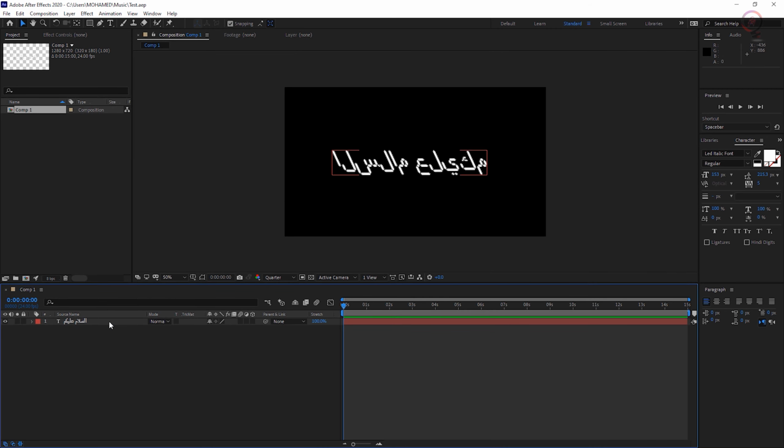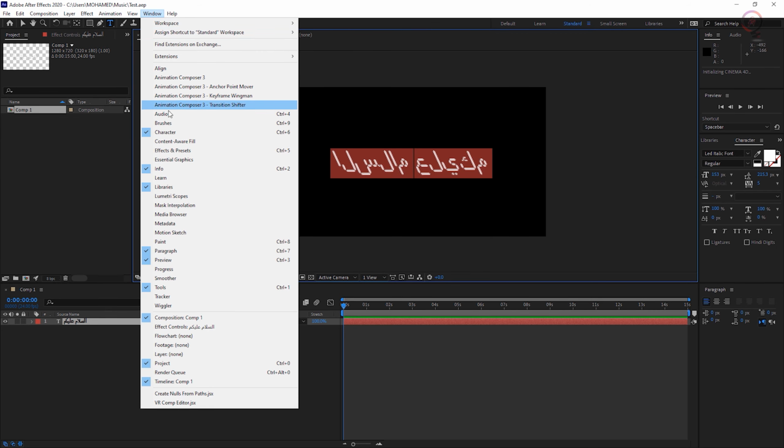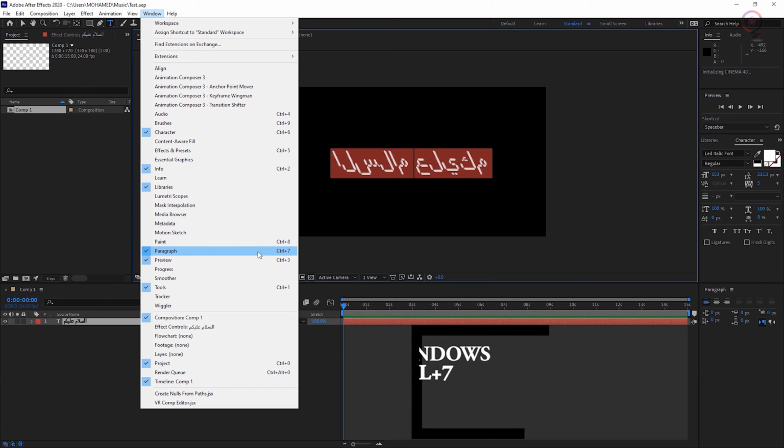Now, select the text. And go to paragraph. If you don't see it, go to window menu. And go down for paragraph. Or you can use the keyboard shortcut to open it. Here on Windows press Ctrl+7. And this will be Command+7 on Mac OS.